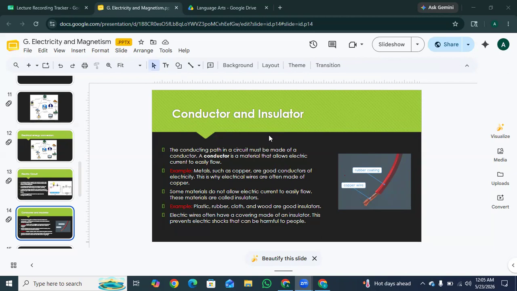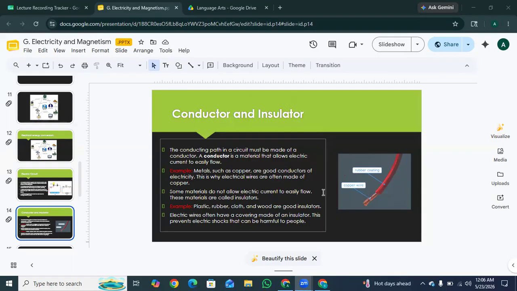Conductors are basically the materials that allow electric current to flow through them easily, like metals such as copper. This is why the inside of an electric wire is made of copper. Some materials do not allow electric current to easily flow. These materials are called insulators. For example, plastic, rubber, cloth, and wood are good insulators.